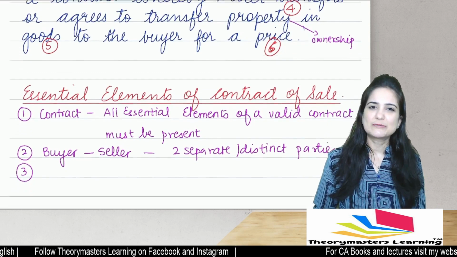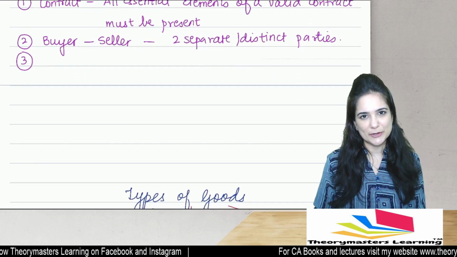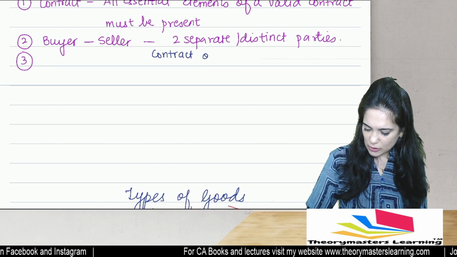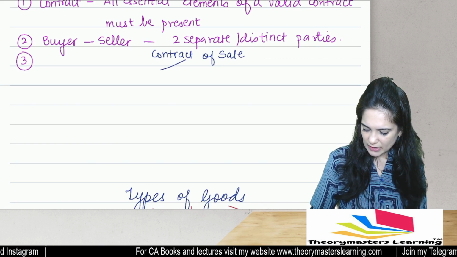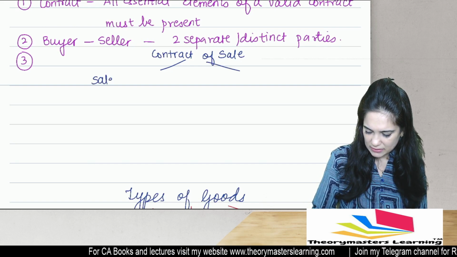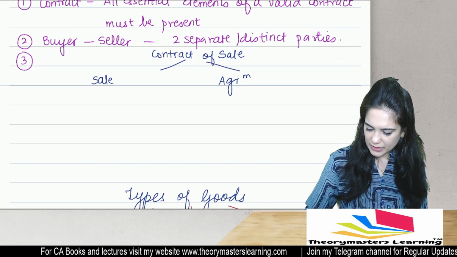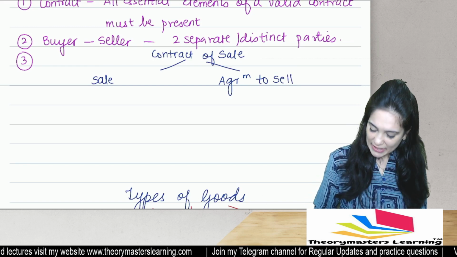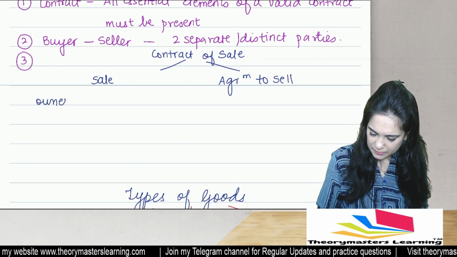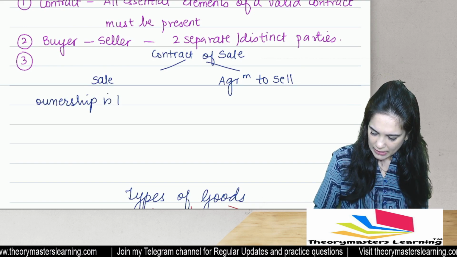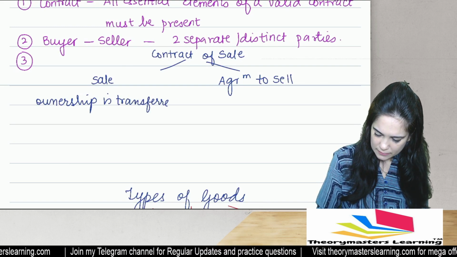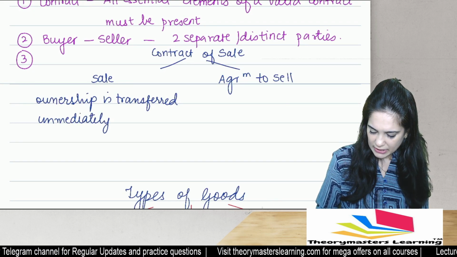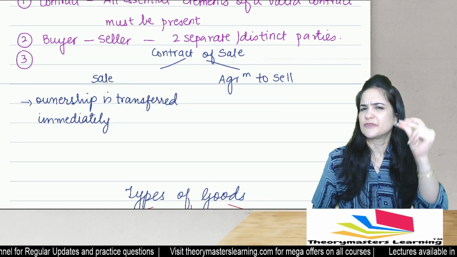So let me write down one small chart for you and you can copy it in your notebook. A contract of sale may be either sale or agreement to sell. What happens in case of sale? In case of sale, the ownership is transferred immediately.